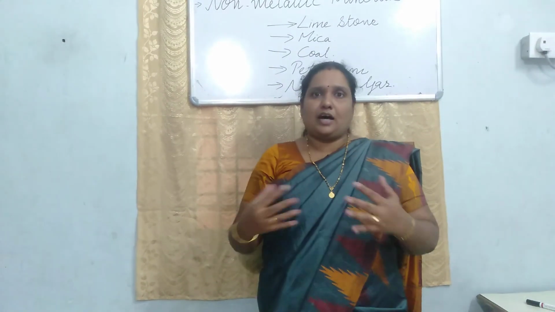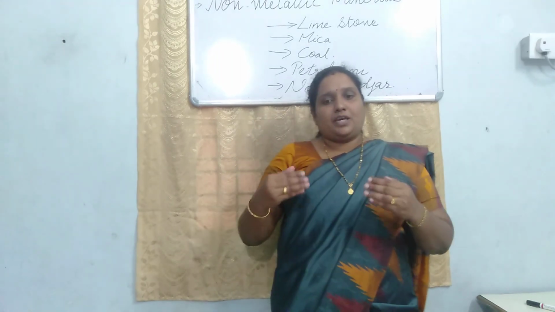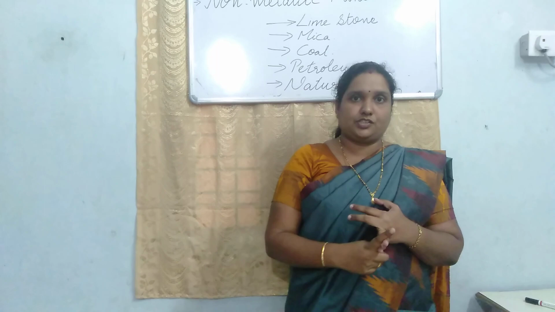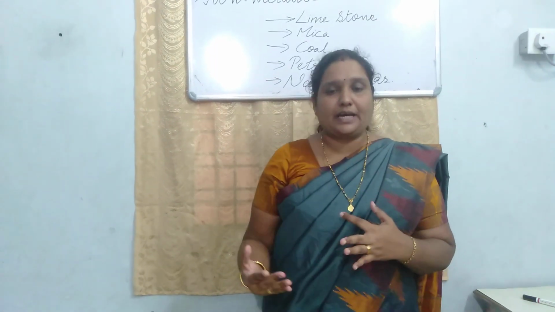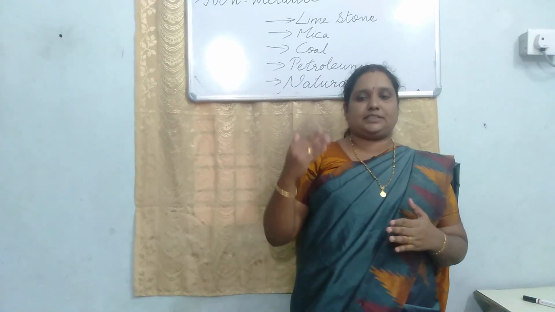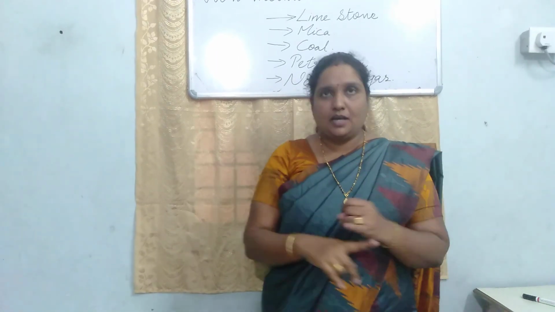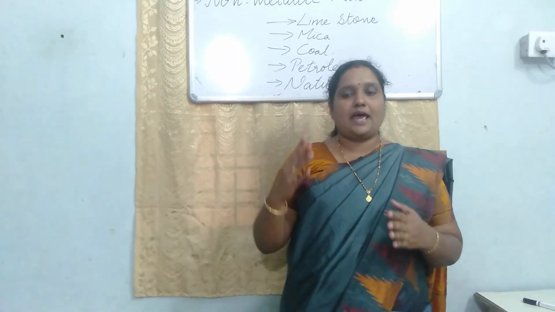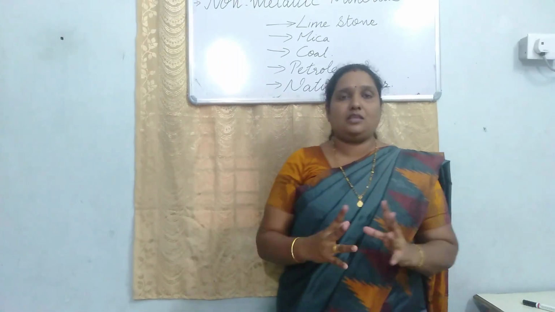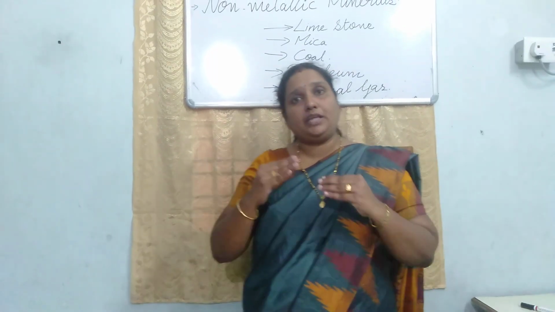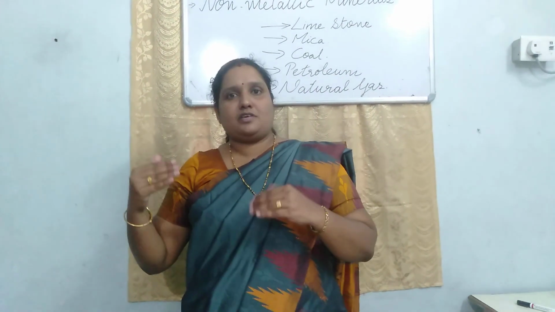It is carbon mainly, and the things included are carbon, hydrogen, oxygen, along with phosphorus and sulfur. So these are the five important things. Don't forget, first one is carbon, then hydrogen, oxygen, then phosphorus and sulfur. These are the main things included in coal.